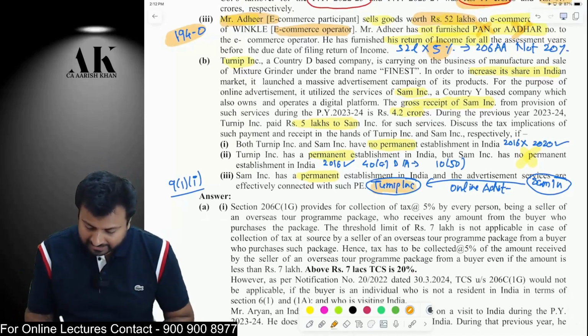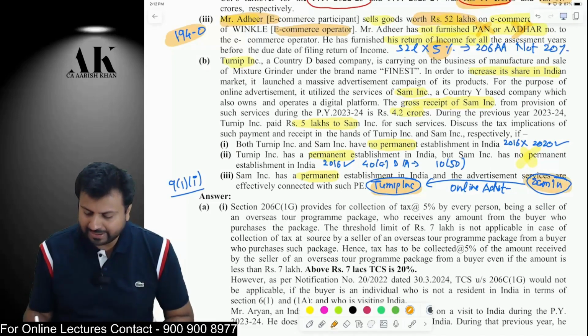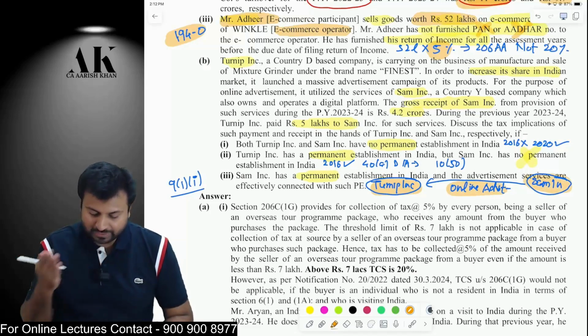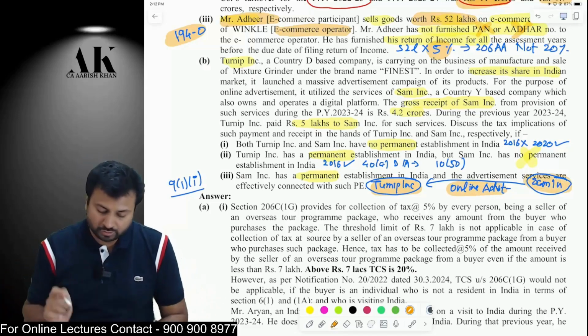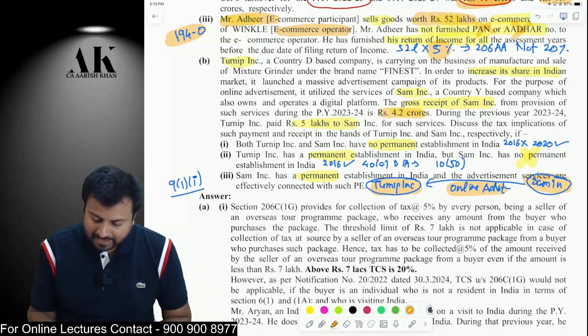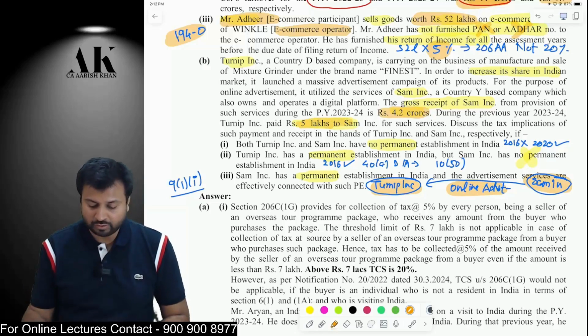There is one company, Turnip Inc., and another company, Sam Inc. Now, Sam is providing online advertisement to Turnip. Now, we need to make three assumptions over here. How much receipt is there of Sam? Sam is having a receipt of 4.2 crore rupees. And how much is Turnip paying? Turnip is paying 5 lakh rupees to Sam.